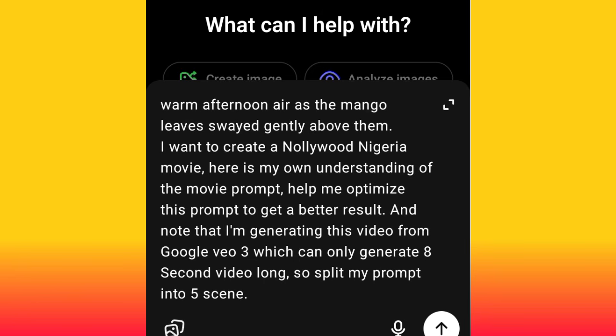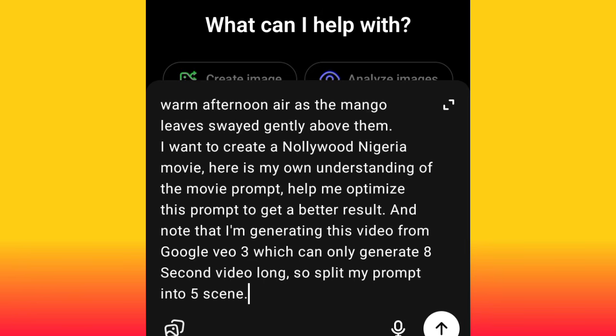Now I let ChatGPT understand that I'm using Google Veo 3, and Google Veo 3 can only generate 8-second video long. So with this, ChatGPT will know how to split this my own prompt very well into 5 scenes. And because I also indicated, make it 5 scenes, you can say make it 10.